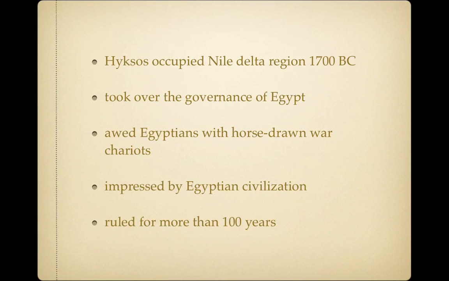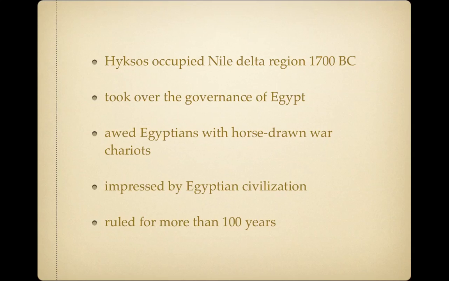About 1700 BC, foreign invaders called the Hyksos occupied the Nile Delta region. Although the Hyksos took over the governance of Egypt, there was little conflict between the new rulers and the Egyptian people. The Hyksos awed the Egyptians with their horse-drawn war chariots. In time, the Egyptians mastered this new military technology.